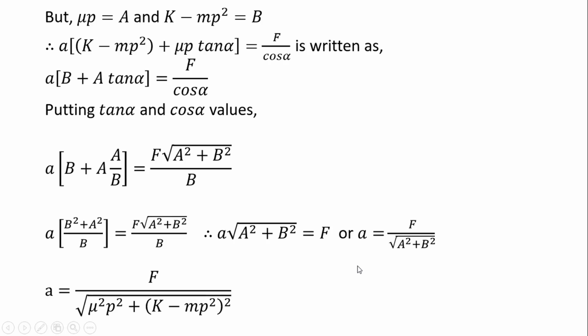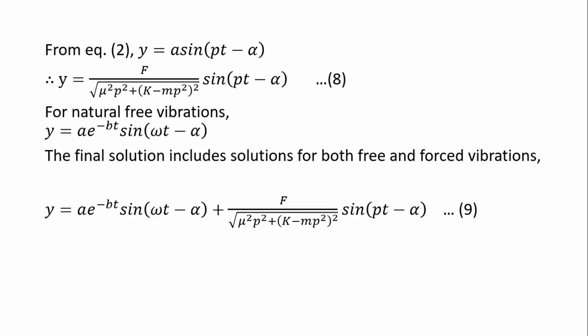And if we put the value of a, that is the amplitude of the particular solution, y equal to a sin pt minus alpha, we find the expression f upon the under root, into sin pt minus alpha, that is equation 8.